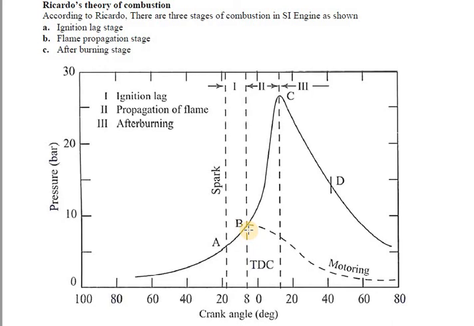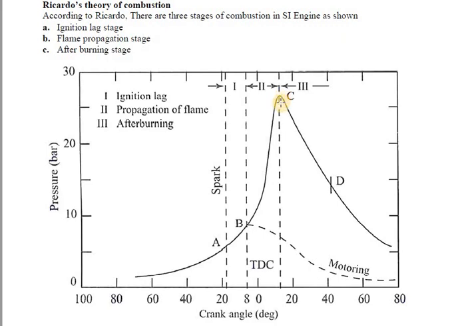The starting point of this second stage is where the first measurable rise in temperature occurs. During this movement of the flame in the engine cylinder, you can observe a sudden rise in the pressure, reaching up to point C, where the maximum pressure is produced in the cylinder. So this is the second stage, the propagation of flame.